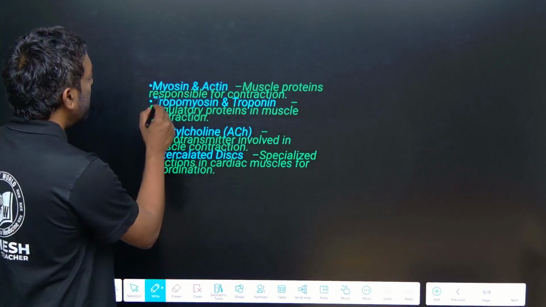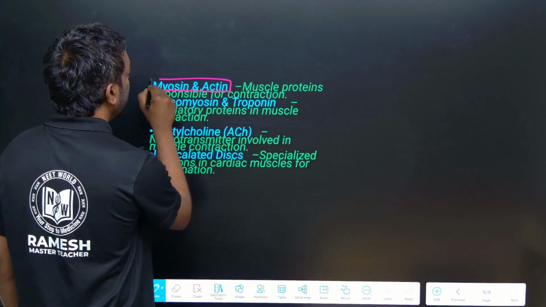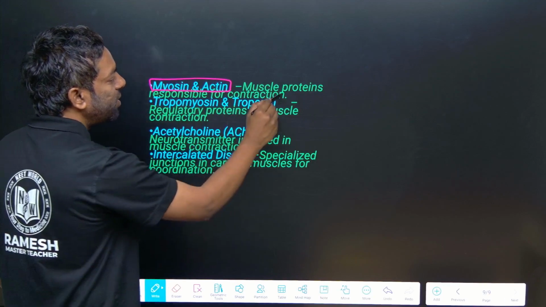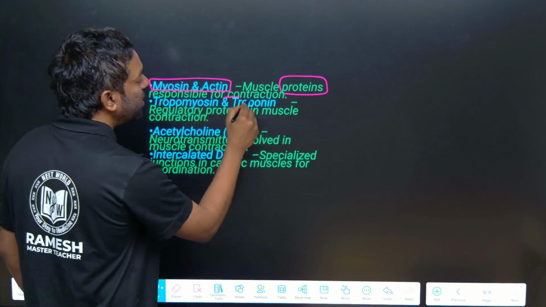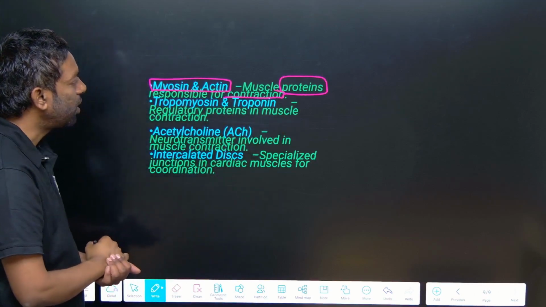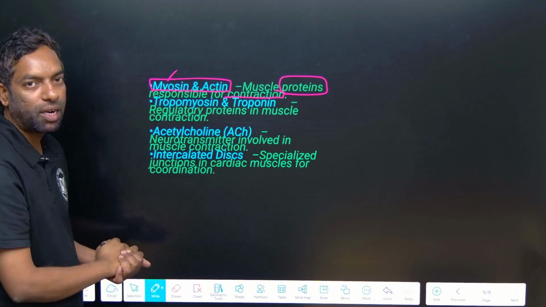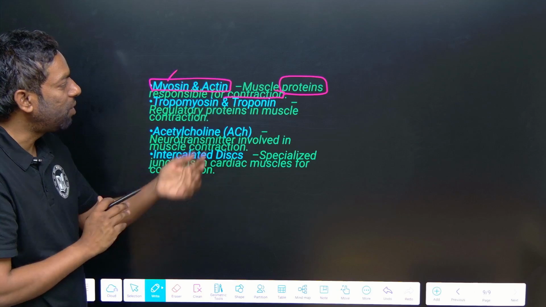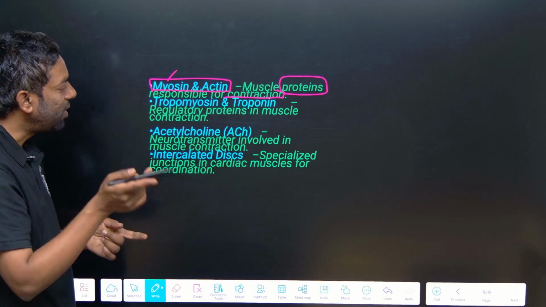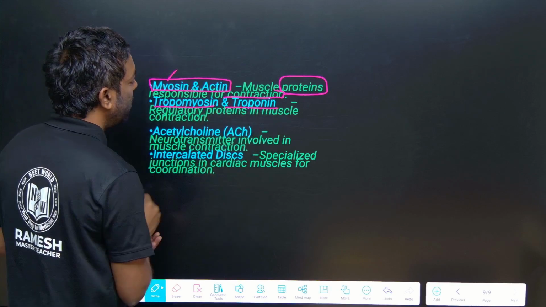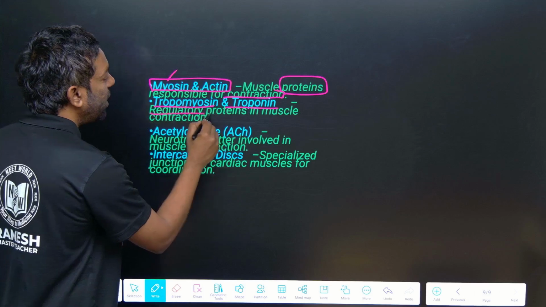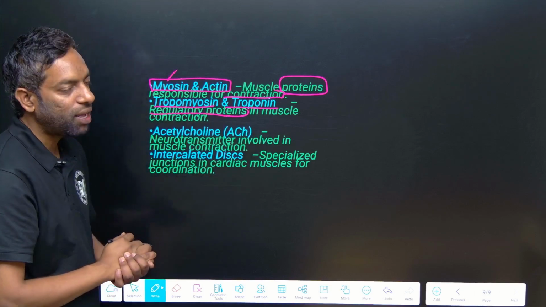Myosin and actin are the proteins responsible for muscle contraction. Most important, these are the proteins involved in muscle contraction. There is another type of protein, tropomyosin and troponin. They are regulatory proteins involved in muscle contraction.